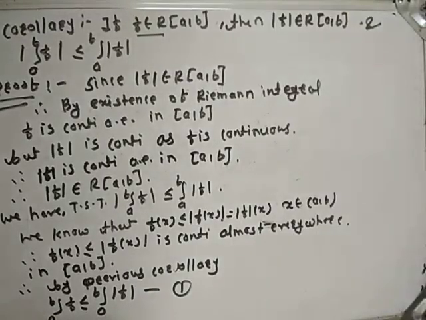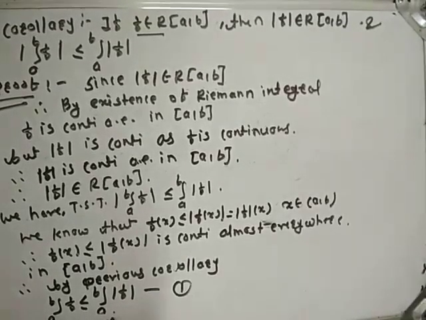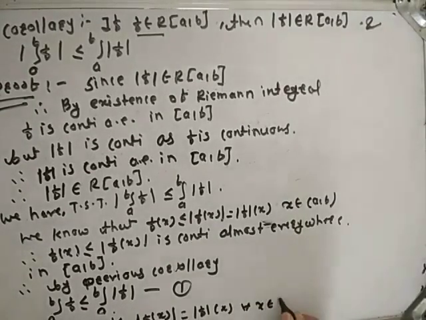Also, since minus f of x is less than or equal to mod of f of x, which is equal to mod f of x for all x belonging to the closed interval [a, b].